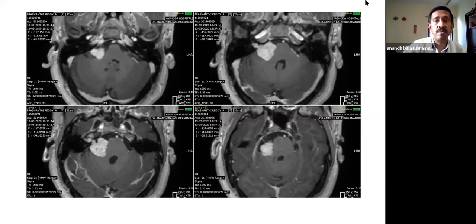So when we approach this tumor in a retromastoid fashion, the first thing we want to know is whether we are encountering the nerve between us and the tumor. Is the tumor stretching the nerve on its surface, so that when we open into the tumor, we should not cut the nerve inadvertently?